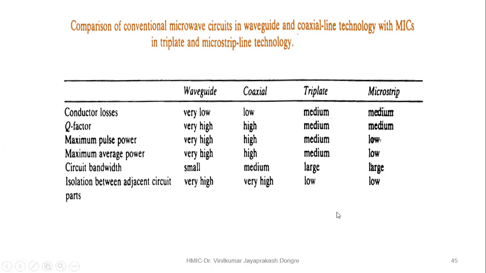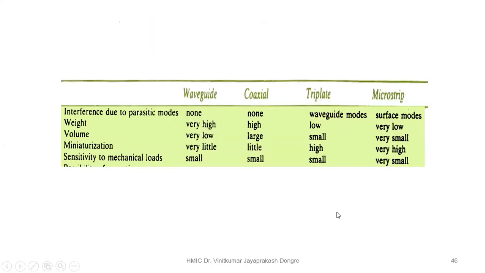That is the thing that you have to consider here. Okay, so same parameters are here. Interference due to the parasitic component, here it is mentioned the weight is very high, here high and low, and microstrip very low.